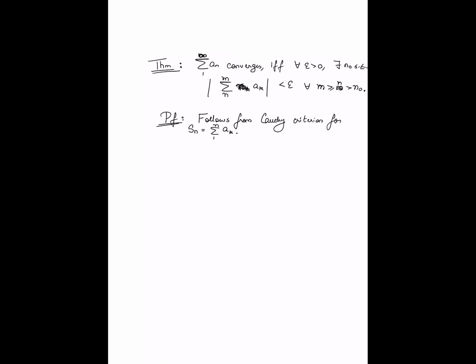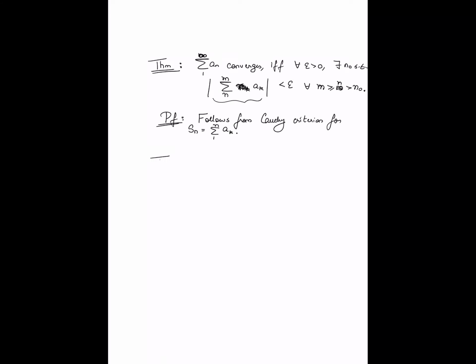So if I apply the Cauchy criteria to these running sums, that will tell you essentially this is the difference between two running sums, right? So an elementary application of the Cauchy criteria, since we know that convergence of Sn is equivalent to Sn being Cauchy, the statement of the theorem actually follows. Okay, so this is fairly straightforward, although this is important and we will actually use this repeatedly going forward.